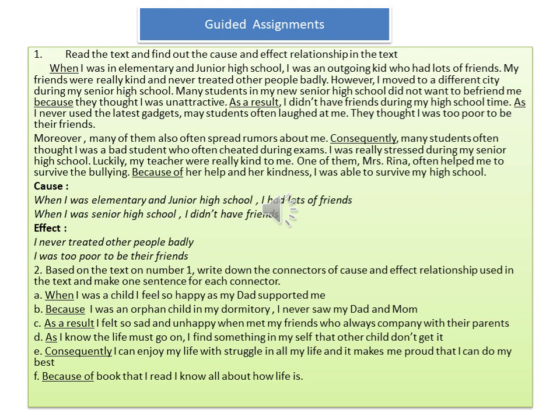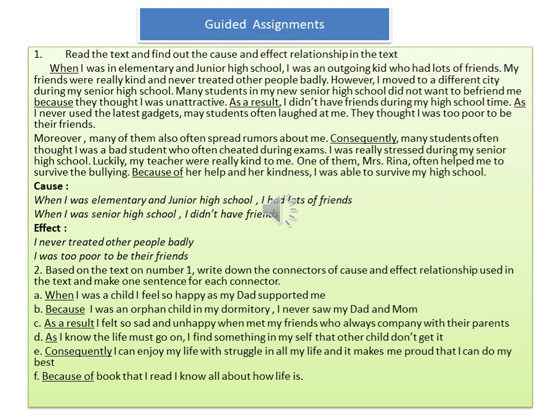Cause. When I was elementary and junior high school, I had lots of friends. When I was senior high school, I didn't have friends. Effect. I never treated other people badly. I was too poor to be their friends. 2. Based on the text on number 1, write down the connectors of cause and effect relationship used in the text and make one sentence for each connector.